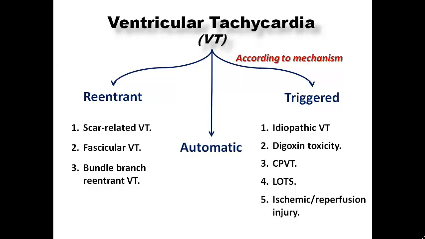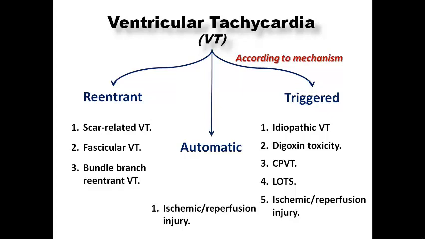Catecholaminergic polymorphic VT, which is a form of channelopathy caused by increased concentration of intracellular calcium, leading to delayed afterdepolarization. Long QT syndrome can lead to early afterdepolarization because of the increase in the transmural dispersion of repolarization, and in case of ischemic injury or reperfusion injury in acute MI, it can lead to triggered activity because of the abnormal calcium handling. Ischemic injury and reperfusion injury also can lead to VT by another mechanism, which is abnormal automaticity.